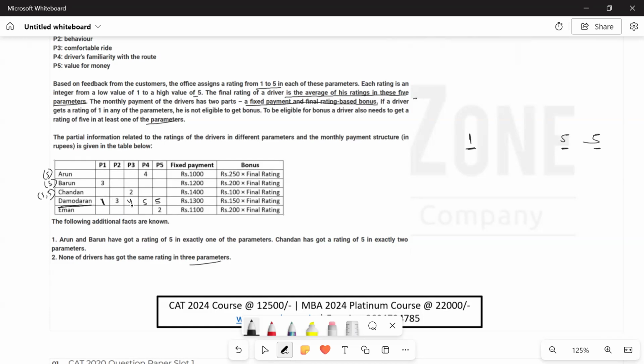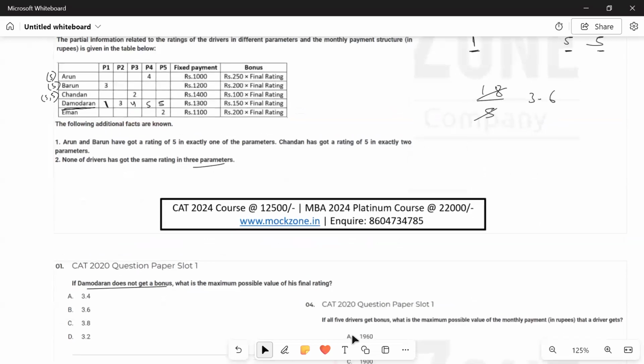So what will be the value? 5 plus 5 plus 4 plus 3 plus 1, 18, divided by 5, which is 3.6. So 3.6 can be the maximum possible value of his final rating if he does not get a bonus. So this is clear.